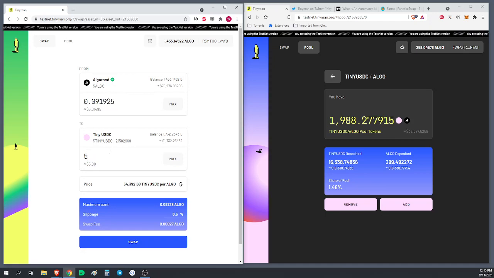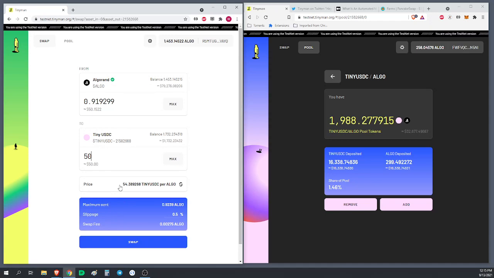All right, let's look at the price. So what I'm doing is I'm going to be injecting a ton of Algorand into this pool here. I'm going to be putting like 1,000 Algorand or something in. And the first Algorand that I sell, I'll get a really good price for. See, for the first 5, I'm getting a price of $54.39. Now see, if I go up to 50, the price gets a little bit worse. I'm getting less money for each Algorand because I'm pulling more out of the pool.